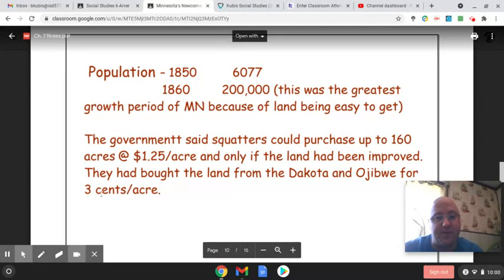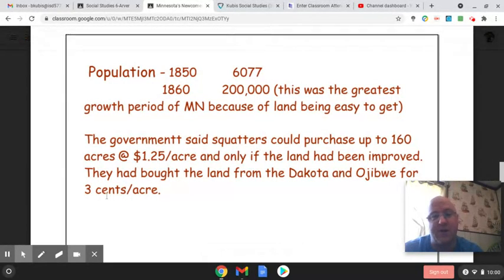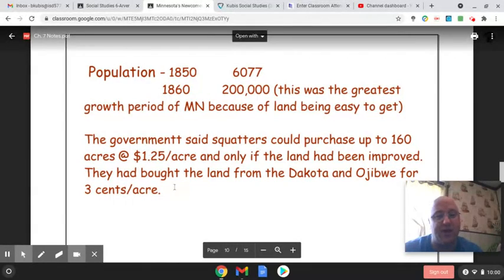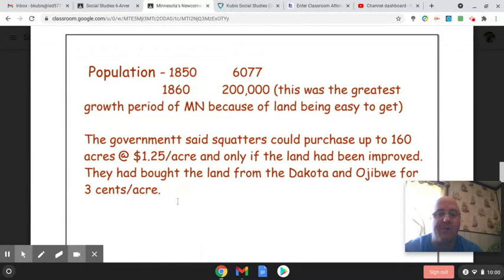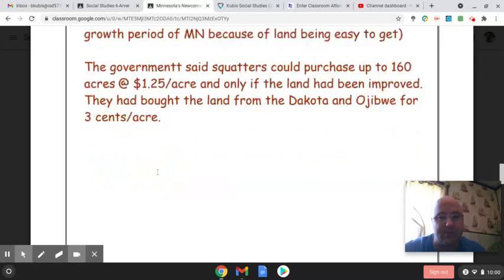If they bought it from the Ojibwe and Dakota for roughly 3 cents an acre, the government turns and sells it for $1.22 an acre. Of course, that land nowadays is worth a lot more than that. But that's what the government did.